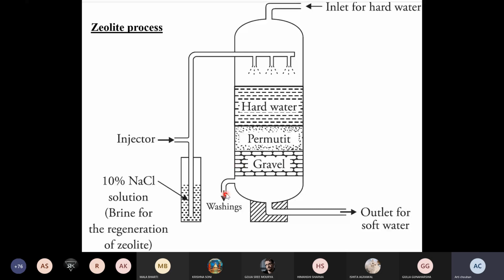You can again close the washing outlet and the injector inlet. Then you can start your softening process again. So this is all about the zeolite process.